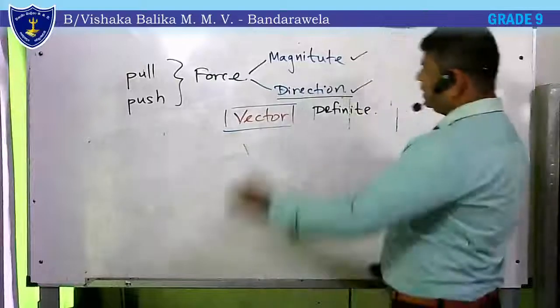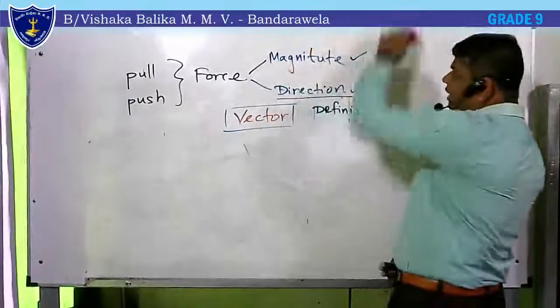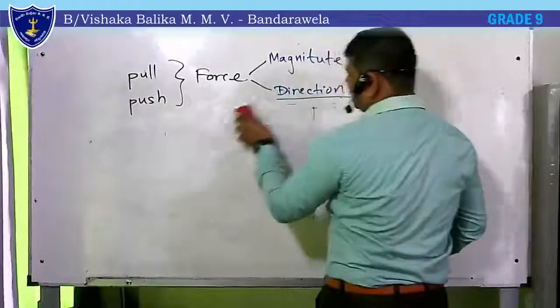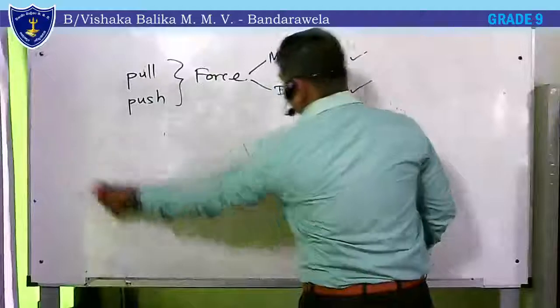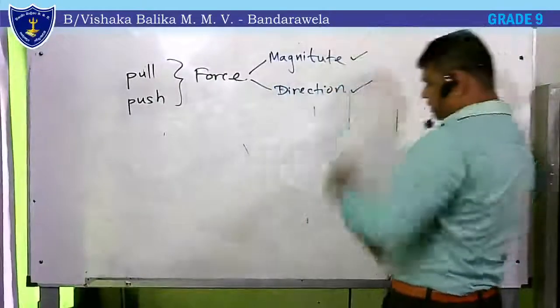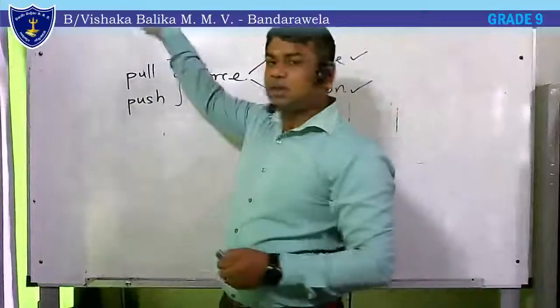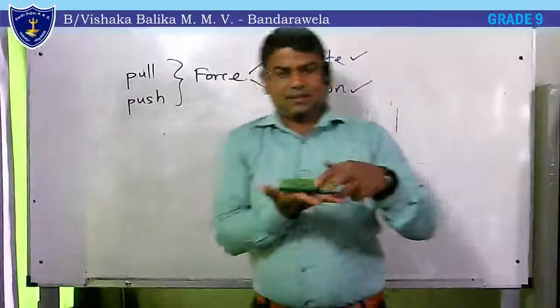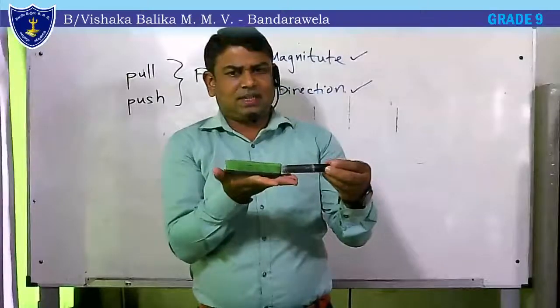Then next, these are the facts about forces. Now, how can we represent forces? We call such diagrams vector diagrams. Representation of forces. Imagine this case. On this one, I exert a force here from this side.